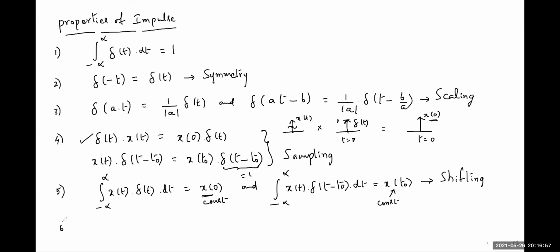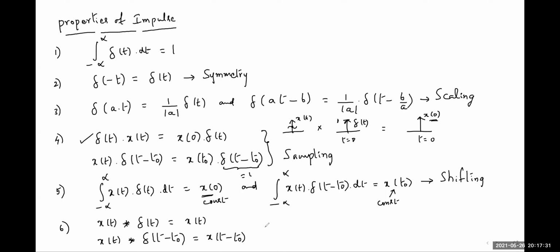And then the last property is convolution property. Here, x of t, if it is convolved with del of t, that is equal to x of t. And x of t, if it is convolved with del of t minus t naught, it should be equal to x of t minus t naught.